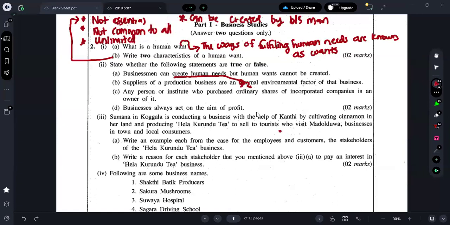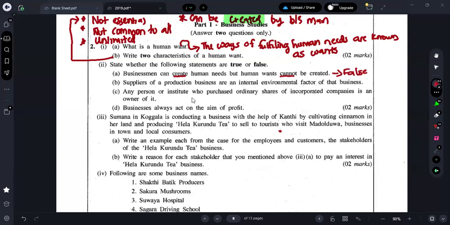Is it true or false? Guys, you all say, is it true or false? Needs can be created, it seems, and wants cannot be created, it seems. It is false, right? See above what we have written: wants can be created. But here they are saying human wants cannot be created. Therefore, it is false. Read the question properly. If not, you might make mistakes there. So that is false.